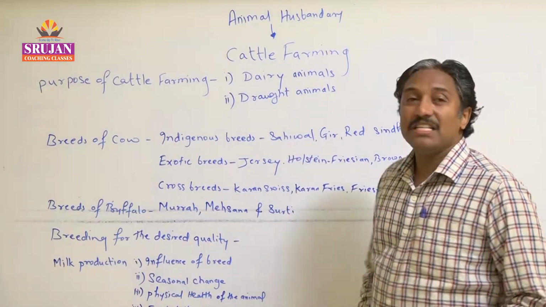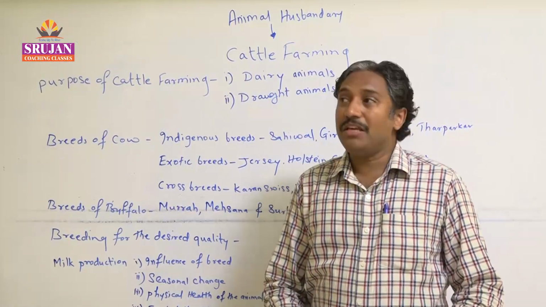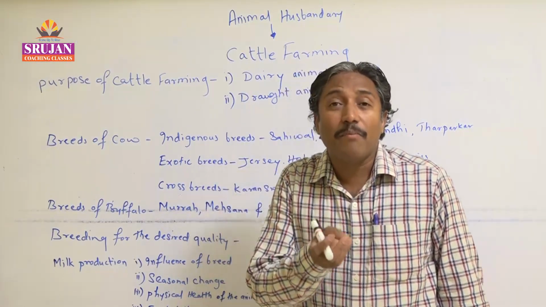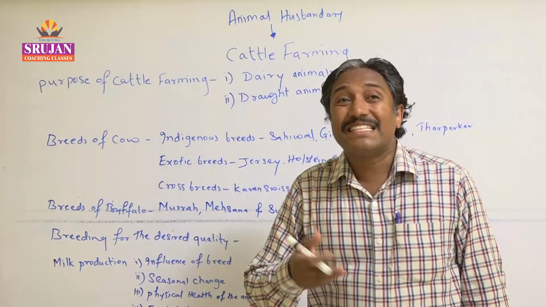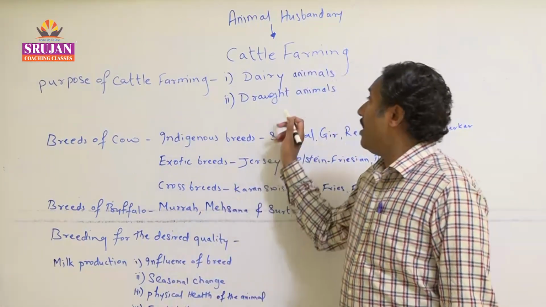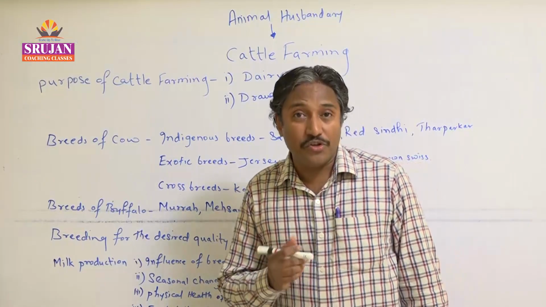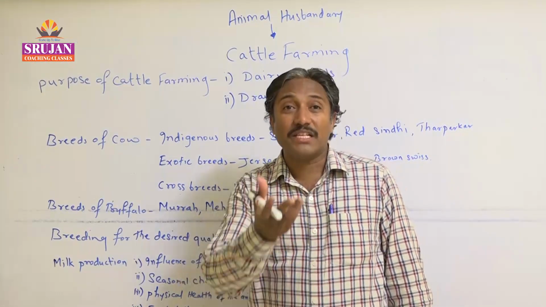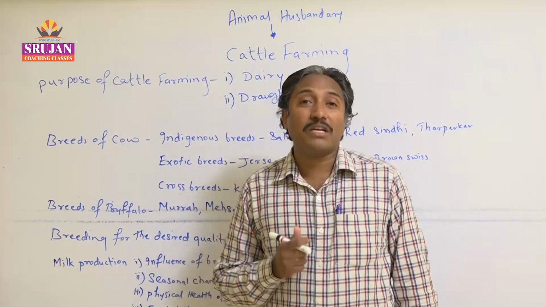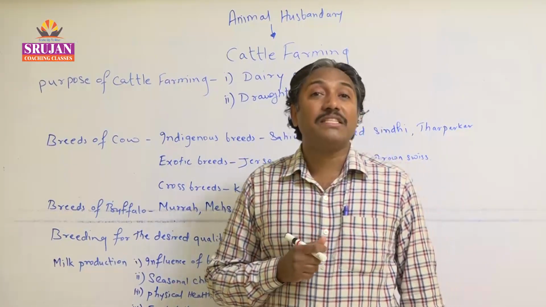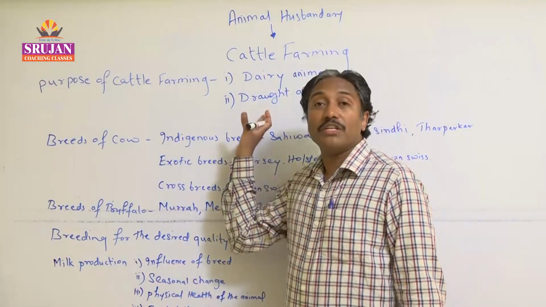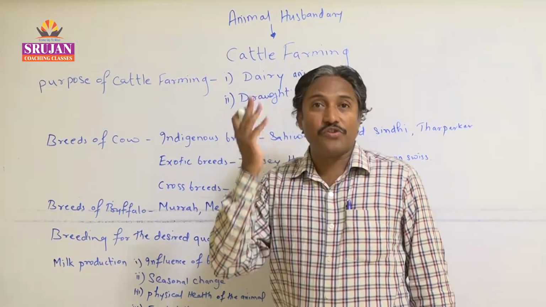Now the second part is called draught animals. What exactly do draught animals mean? Draught animals are not able to produce milk. But what is the function of these draught animals? They are utilized as a means of transportation. For transportation, we can say the bullock cart, which is mainly driven by bullocks. A pair of bullocks is utilized. Then horses are utilized, and camels are utilized. So these are the animals utilized for transportation purposes.